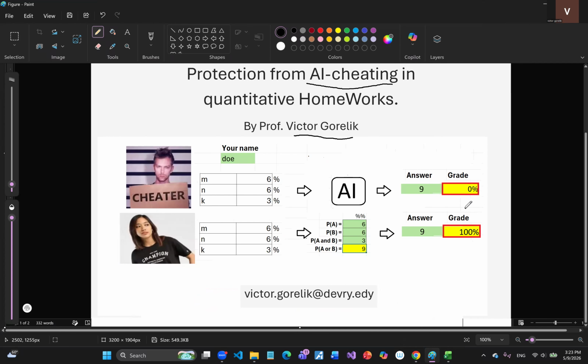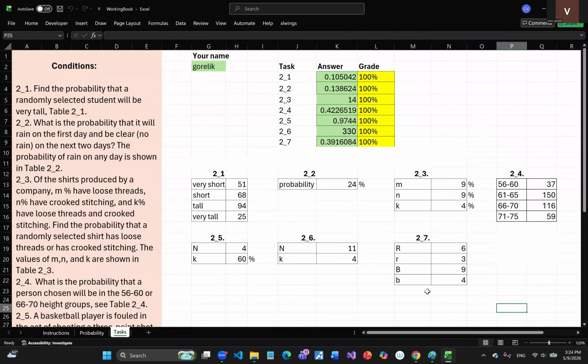My algorithm checks if the student has used the required application. If not, then the grade is always 0, even if the answer is correct. I have developed a dynamic Excel book with 2 sheets. The first sheet consists of homework problems on the left and input values shown in the tables on the right. The input values for the problems are generated based on the student's name.